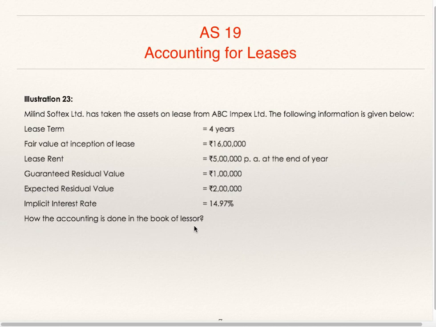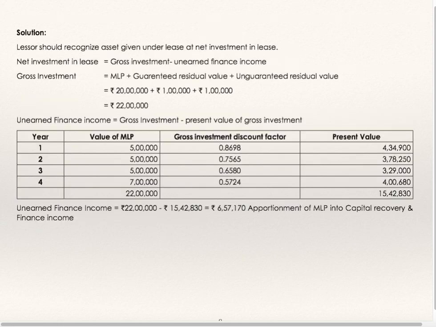Now you are supposed to do accounting in the books of lessor. Same question. Guaranteed residual value is 1 lakh. Expected residual value is 2 lakhs. So unguaranteed residual value is 2 lakhs minus 1 lakh, which is equal to 1 lakh. Unguaranteed residual value is equal to residual value minus guaranteed residual value. This is to be considered in the books of lessor.